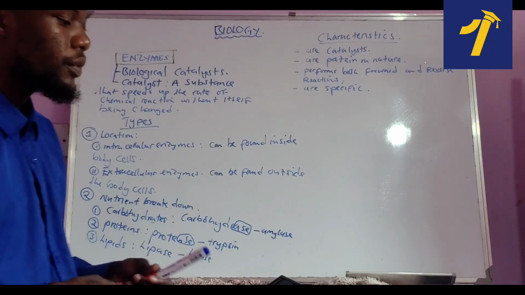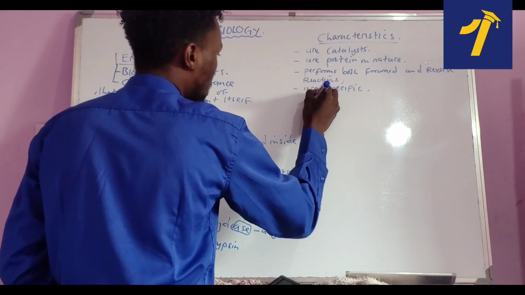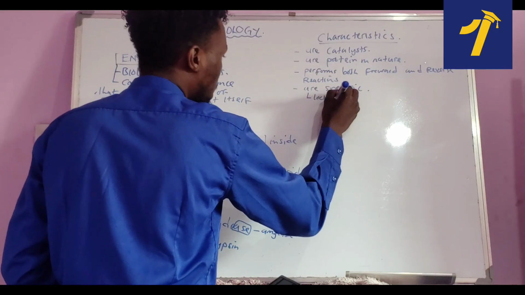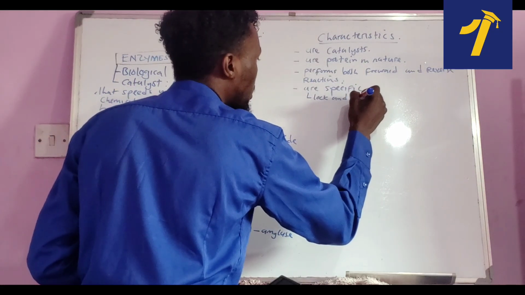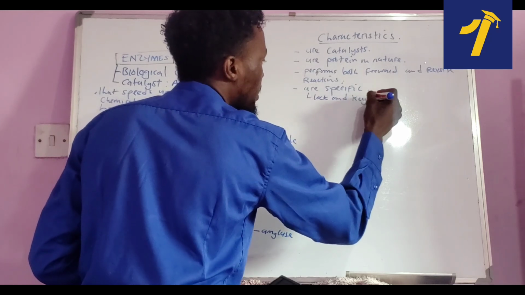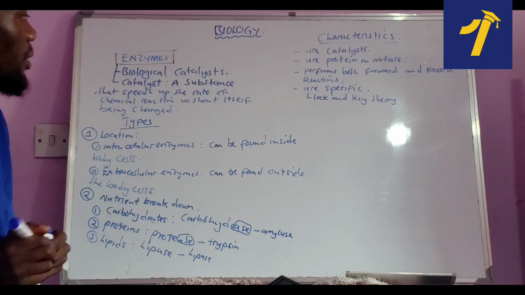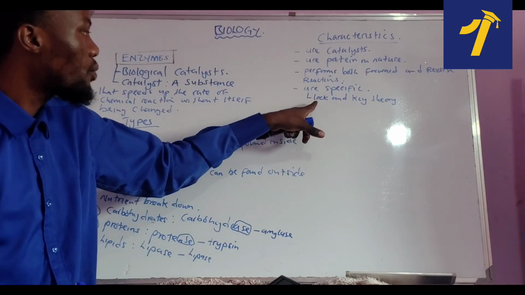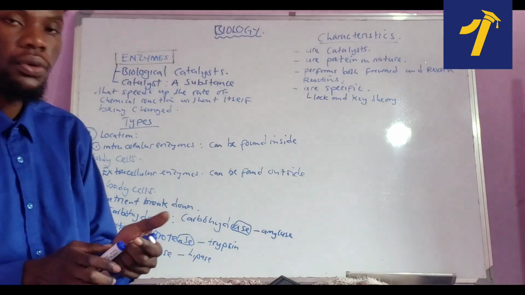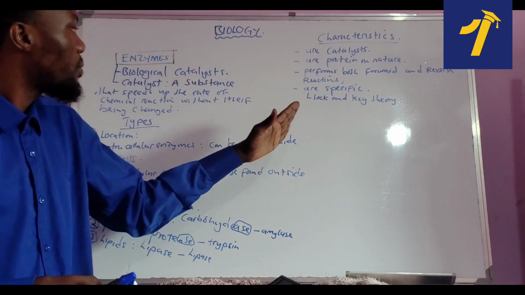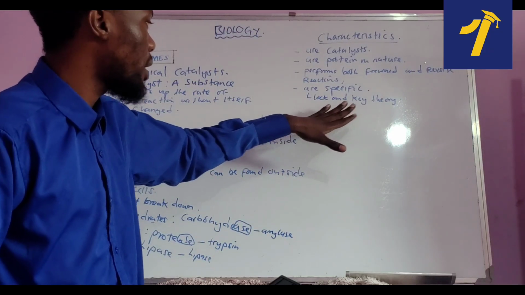I'm going to write something here. This is going to follow what we call the lock and key theory, or mechanism. This was talked about a long time ago, and it was used to describe the characteristics of enzymes.